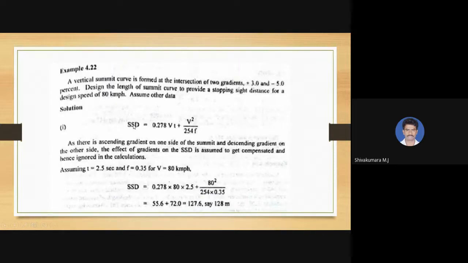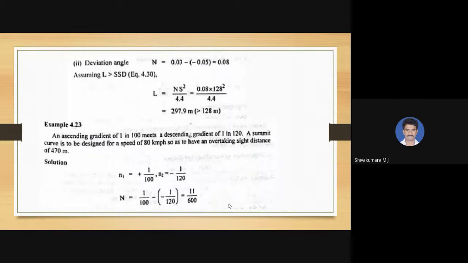So the sight distance formula we have, that is stopping sight distance equal to 0.278 V into t plus V square divided by 254 f. The value of V is given as 80 kilometer per hour, and the value of f, if given, should be used accordingly. Here it is taken as 0.35, the longitudinal coefficient of friction, and time is taken as 2.5, that is the reaction time. So we get 127.6 meters, nothing but 128 meters. So that is the value of S.